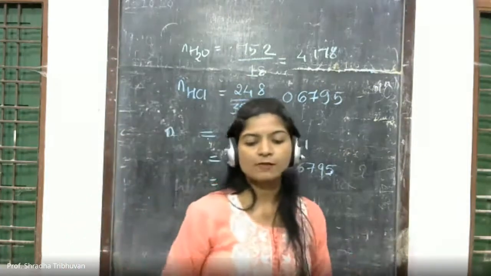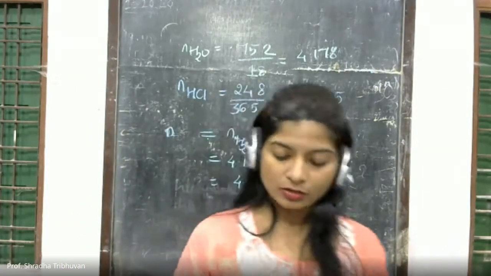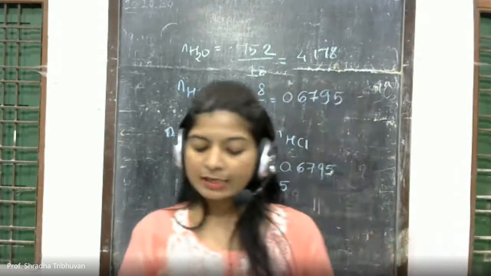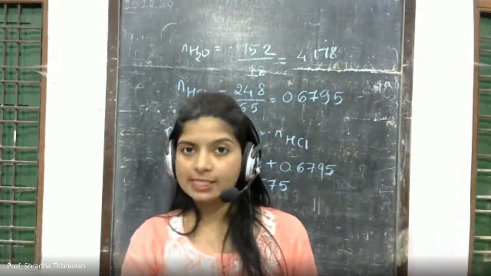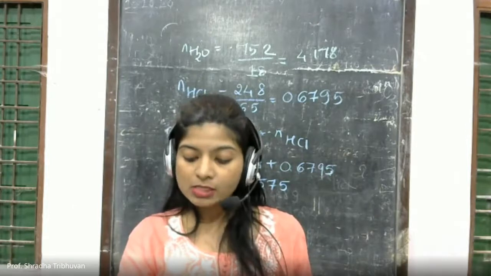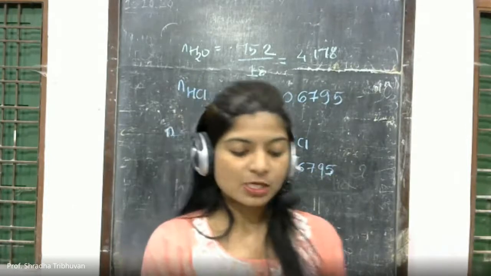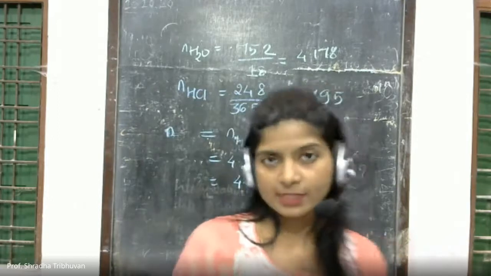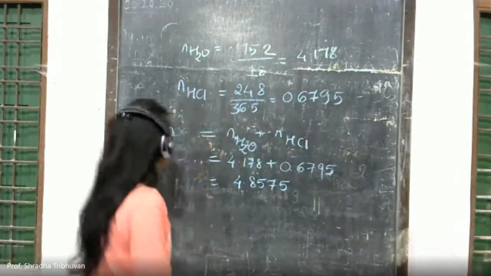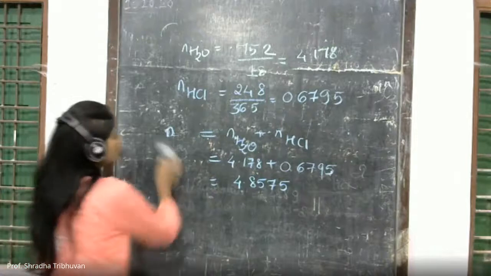Now, the mole fraction of HCl. Let me read the problem again for you: calculate the mole fraction of HCl, that is the solute, in a solution containing 24.8% of HCl by mass. So you have to calculate the mole fraction of HCl, which is always denoted by X. You all know this.